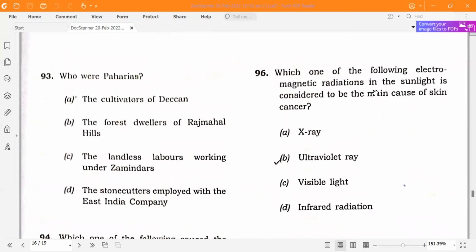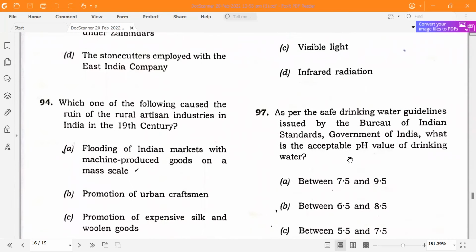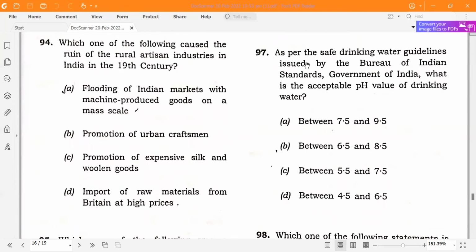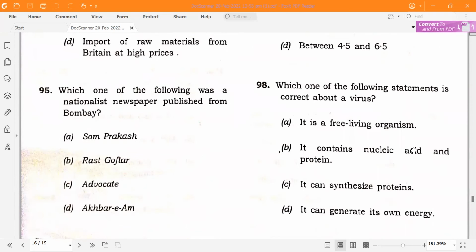Which one of the following electromagnetic radiations in the sunlight is considered to be the main cause of skin cancer? Ultraviolet ray. As per the Safe Drinking Water Guidelines issued by the Bureau of Indian Standards, what is the acceptable pH value of drinking water? Between 6.5 and 8.5. Which one of the following statements is correct about the virus? It contains nucleic acid and protein.